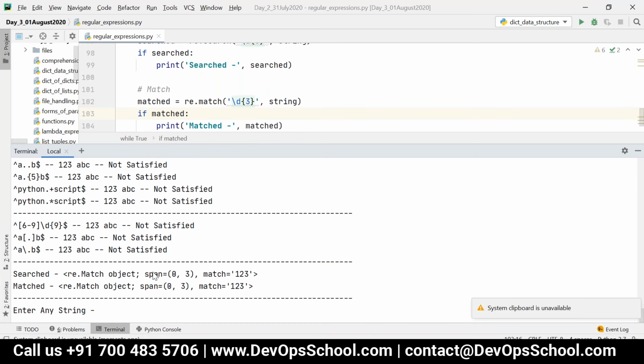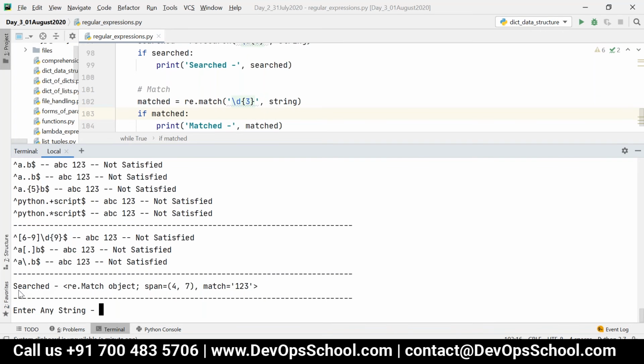The span is where the matched text is present, index 0 to 3, that is start index comma end index. So both have returned the same result. Then what is the difference? Now consider I give the input ABC space 123. Now you can see only search has returned the result but not match.